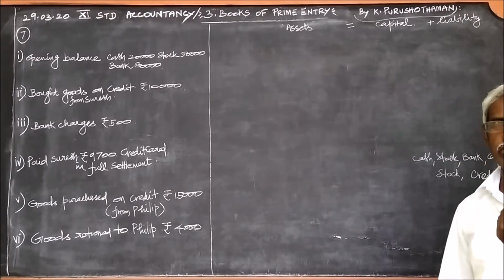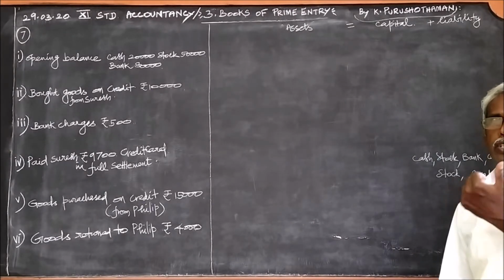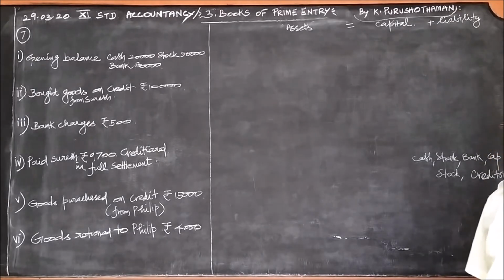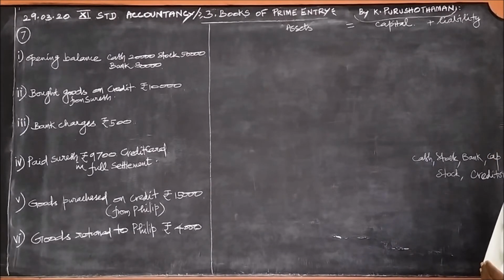Once we purchase goods from someone else, he has given the benefit to us, therefore he is called a creditor.